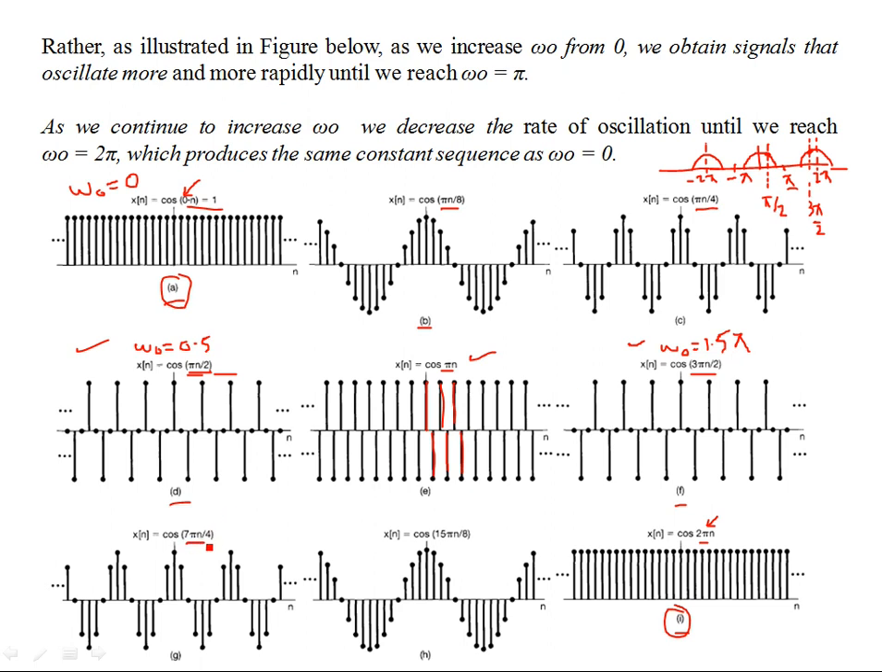Similarly, 7 by 4 is 1.75 pi, right? So my omega naught is 1.75 pi in this case. This is not 2 pi, but a little less than that. If it was 8 by 4, then 2 pi. So okay, this is 1.75 pi. Now, by which figure can you compare this? Let's have a look if we can.